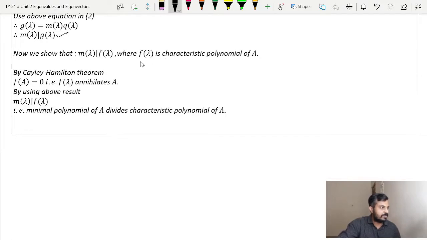This f of lambda is our characteristic polynomial of A. Now, by the Cayley-Hamilton theorem, f of A is 0, that is nothing but f of lambda annihilates A. By using the above result, we can directly say that m of lambda divides f of lambda, and therefore the minimal polynomial of A divides the characteristic polynomial of A. So, that is all for this theorem.